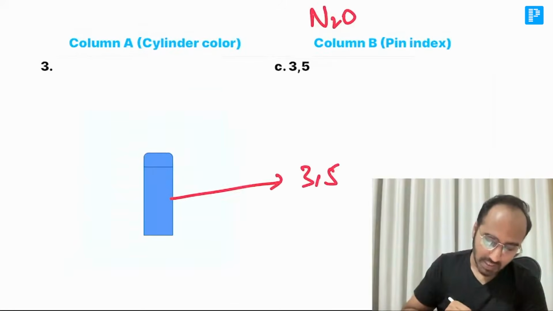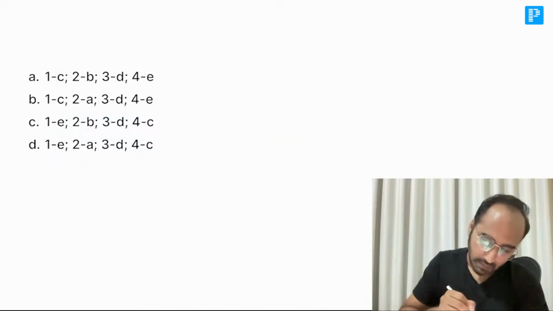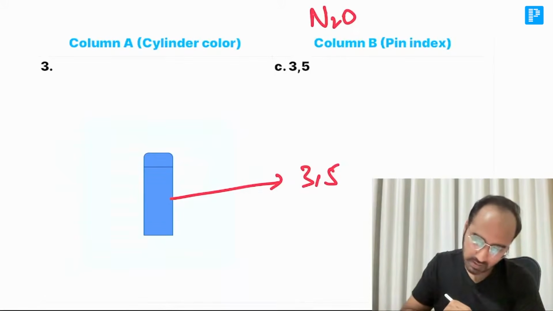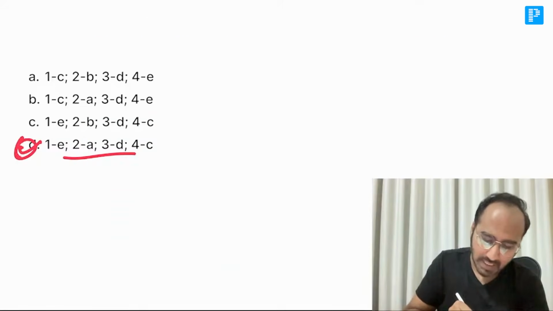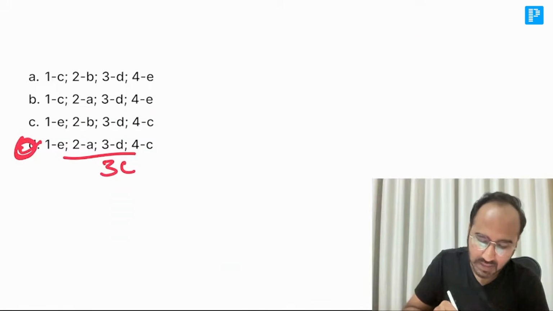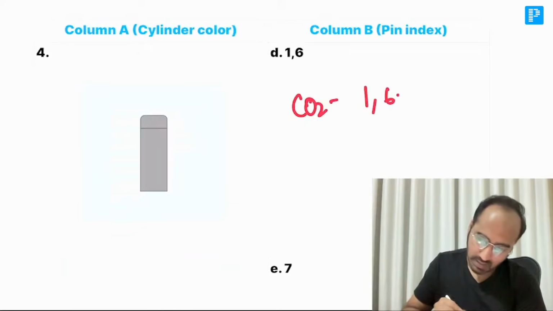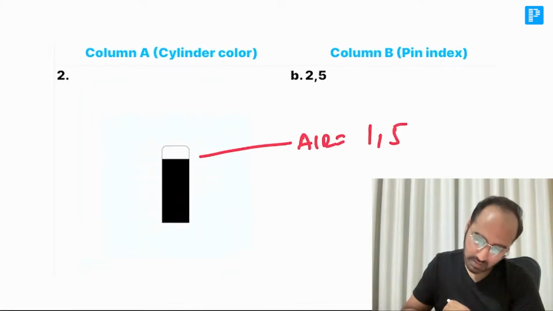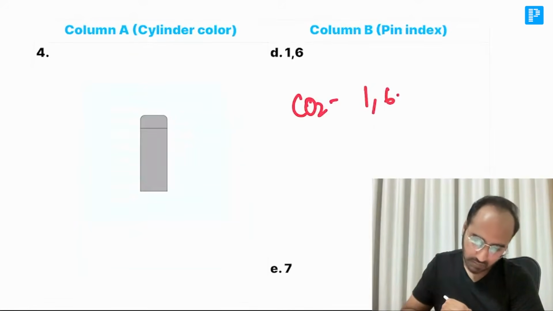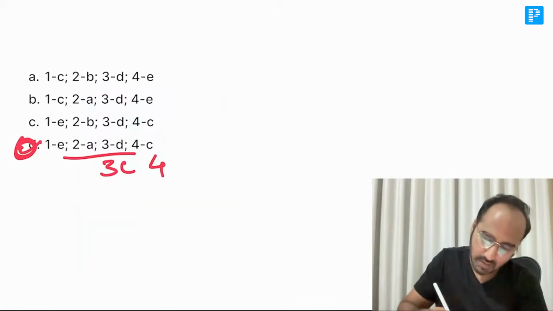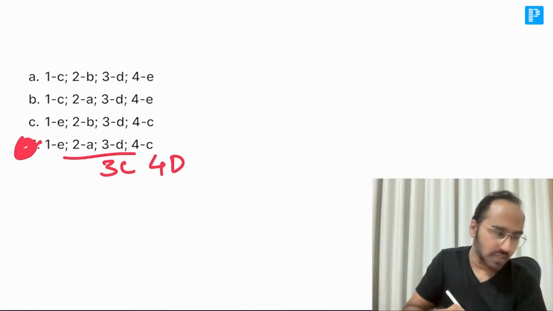So the answer over here should be what? Basically, he has given many options. Answer should be 1E, 2A, 3D, 4C. 3 is not D. 3C. Okay, so basically this is the option. 3 is C and 4 is D. Okay, 4D. This is the right combination, guys.